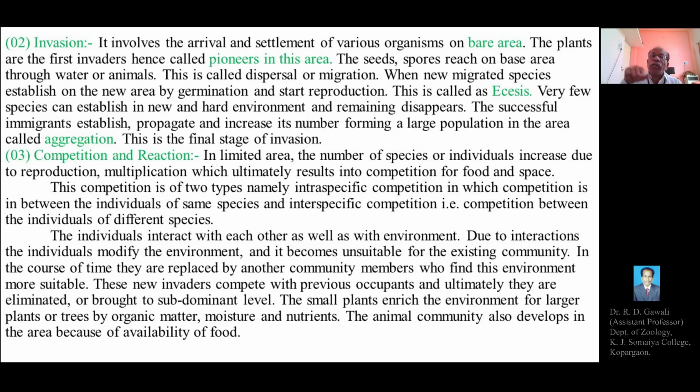So ultimately the smaller plants enrich the environment so as to satisfy the requirements of the larger trees. Again, due to the development of the larger trees or plant community, the animal community also develops in the area because of the availability of food. So this is called the competition and reaction stage.